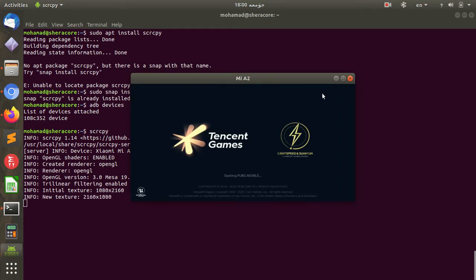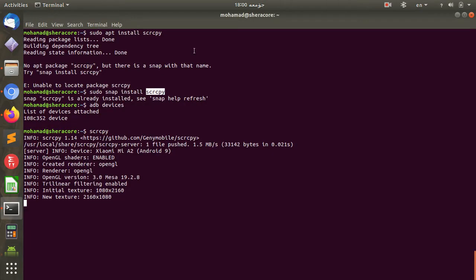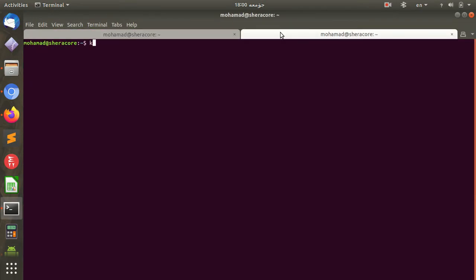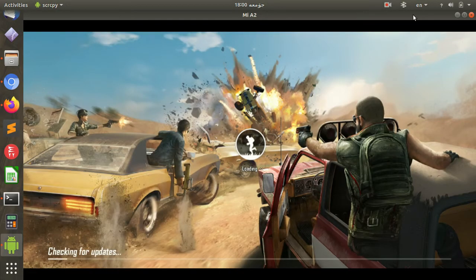Now you can record this screen by one of the recording softwares on your OS. I'm using Kazam to record this. As you can see there, it is my recording software. Now you can play game and record your game.